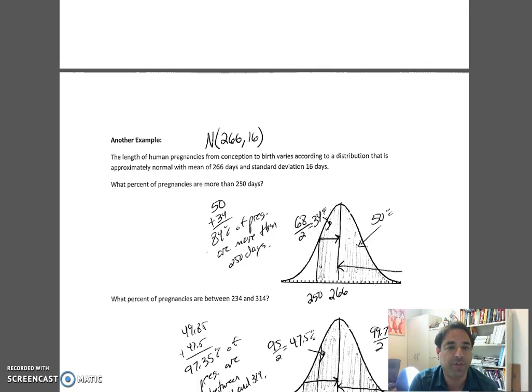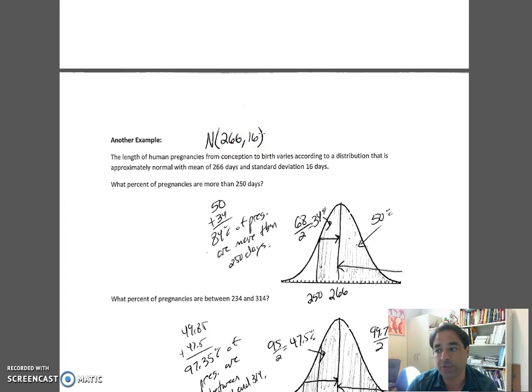Hello, Chapter 3, Section 2, Part 2. So this is another example of the 68, 95, 99.7 rule. Here we have the length of human pregnancies from conception to birth varies according to a distribution that is approximately normal, N, with a mean of 266 and a standard deviation of 16 days.